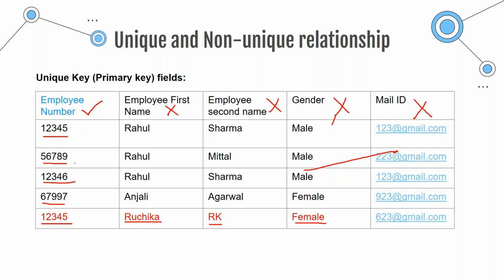This is a number here, but imagine this as a character field: if I have ABC here, again I cannot have ABC anywhere else. It's not just numbers; it can be any value, a number, an alphabet, or an alphanumeric value.